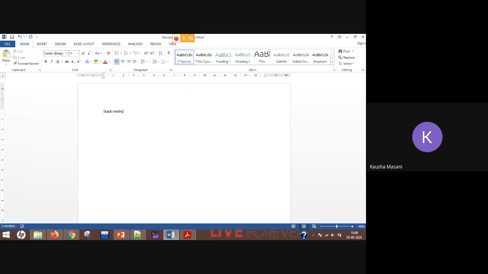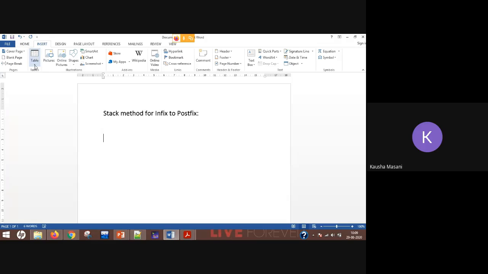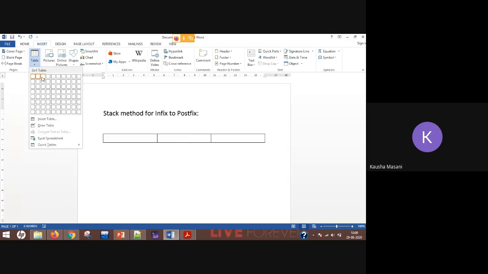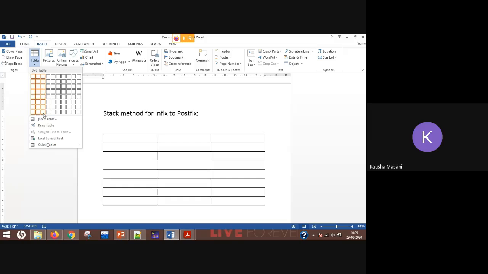Okay, stack method for infix to postfix. When you are going for this approach, first you will make three columns.